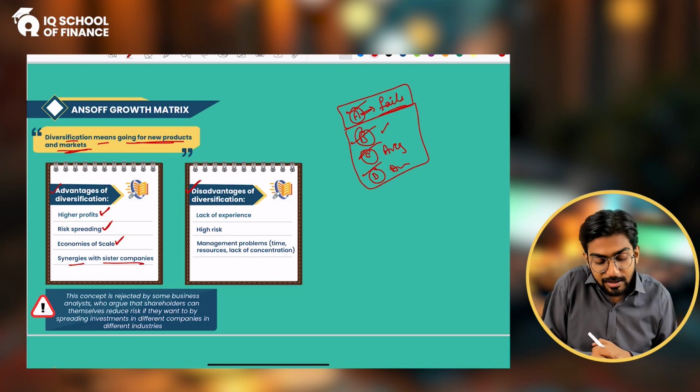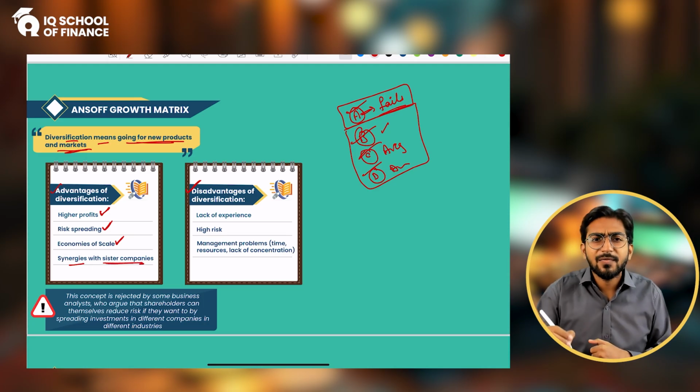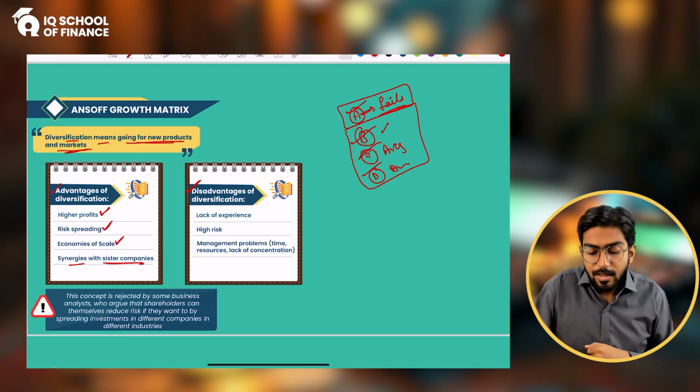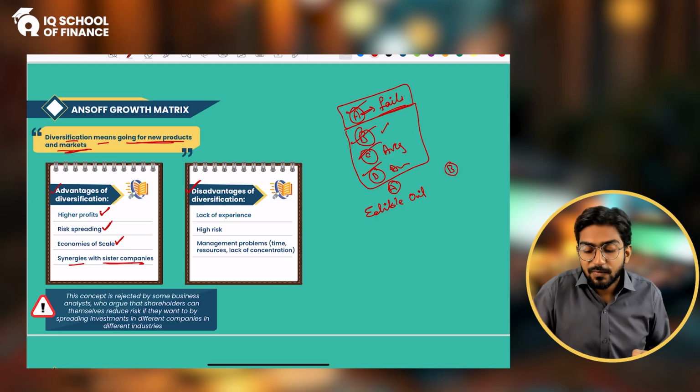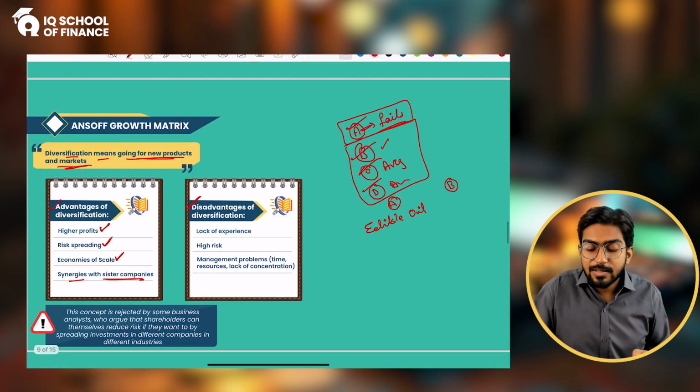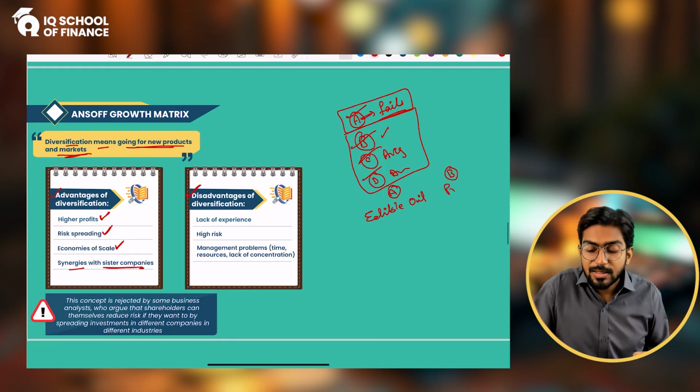How do the synergies come? Let me give you an example from my audit client. There was a company that was selling edible oil. So this was company A, and there was company B. I'm not taking the names because of confidentiality. Company B was an oil processor.